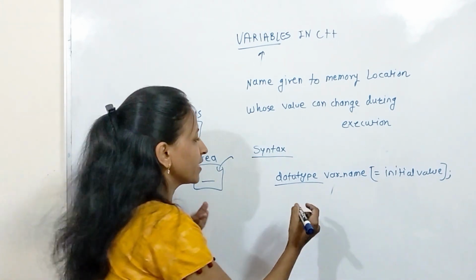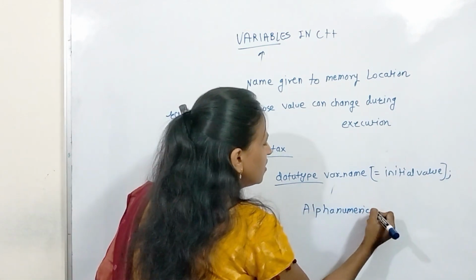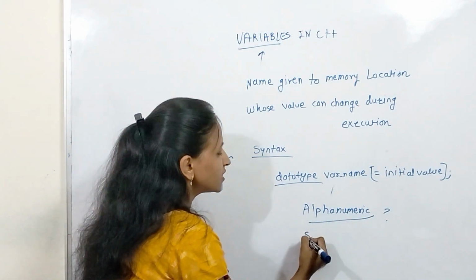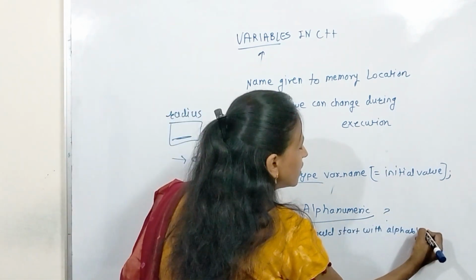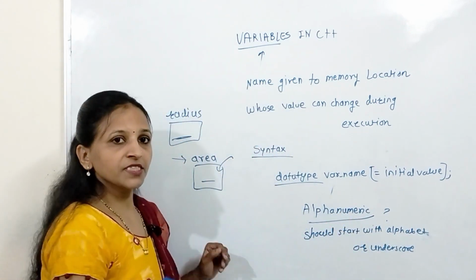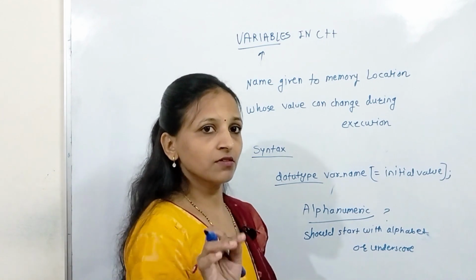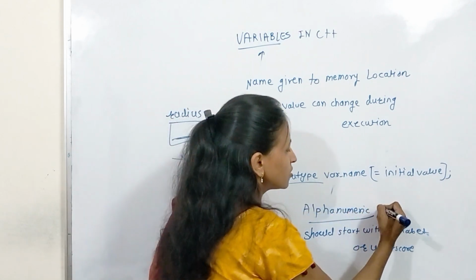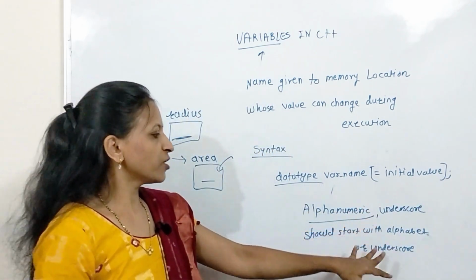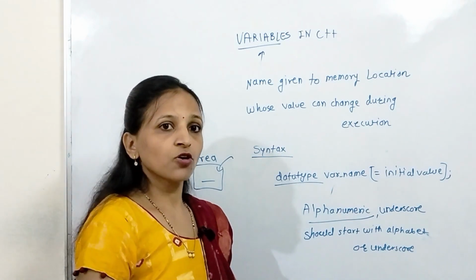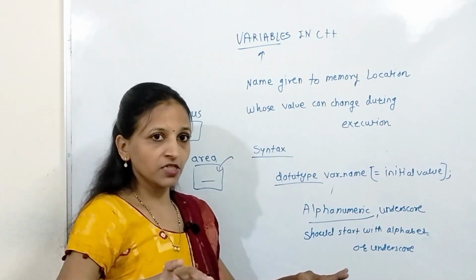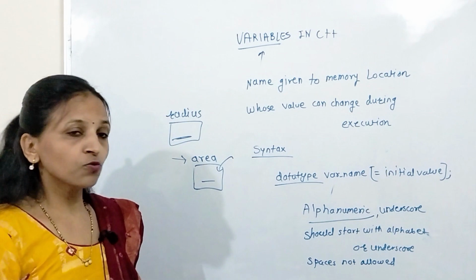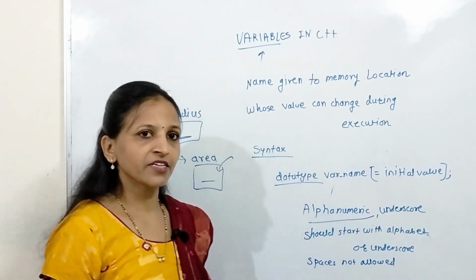It may contain alphanumeric characters, that is the first rule. Alphanumeric means alphabets as well as numbers are allowed. Next, it should start with an alphabet or underscore. Alphanumeric characters means it may have capital or small case alphabets like A to Z, and one more special symbol is allowed, that is underscore, and it should start with an alphabet or an underscore. And next, spaces are not allowed, white spaces or blank spaces are not allowed in between the variable name or identifier name. Getting that? These are the basic rules that you have to follow while giving identifier names.